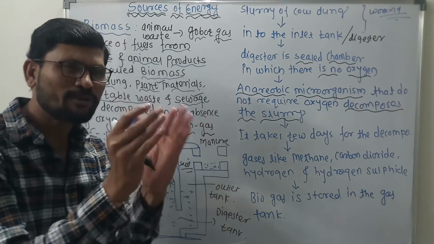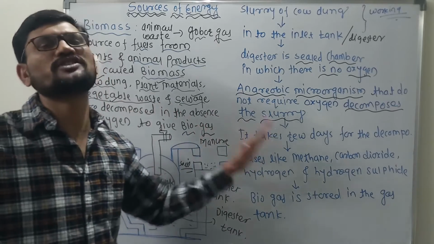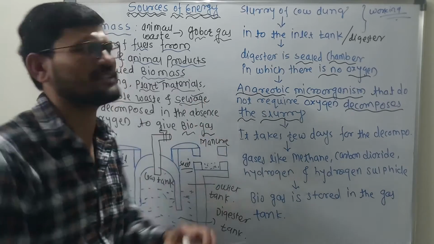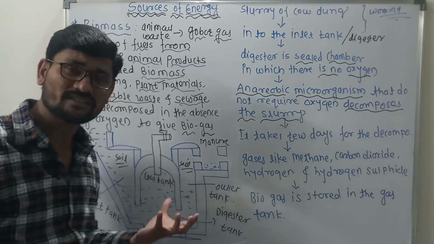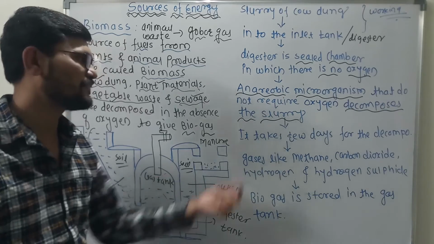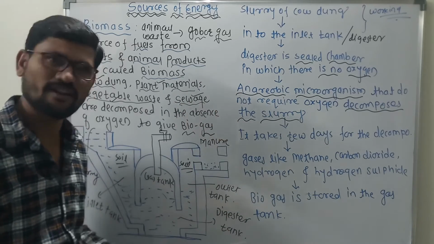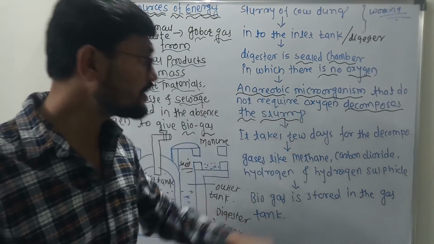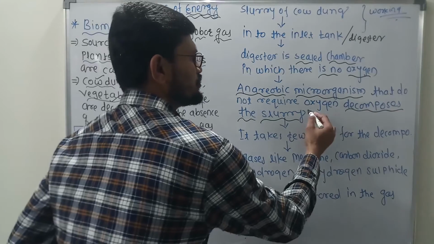Clear? उनको बड़ी उनको क्या करता है? छोटे चीजों को करता है ना, उसको सेपरेट करता है, उसको डिकम्पोज करता है. किसको डिकम्पोज करता है? स्लरी को डिकम्पोज करता है. Who is going to decompose the slurry? That microorganisms. Clear? Anaerobic microorganisms that do not require oxygen decompose the slurry.